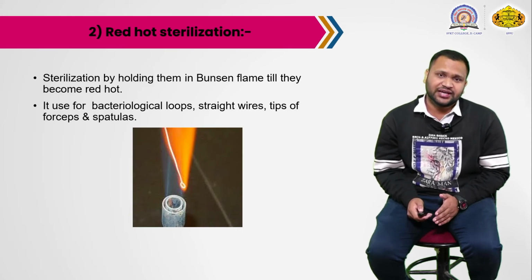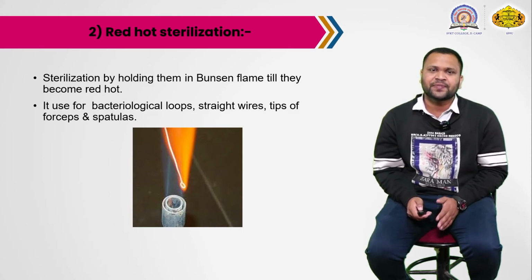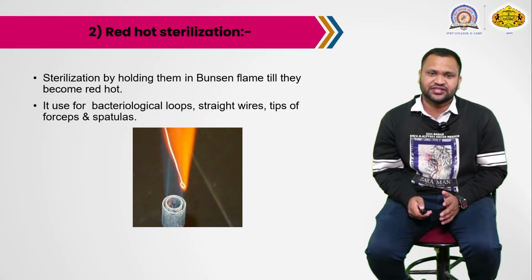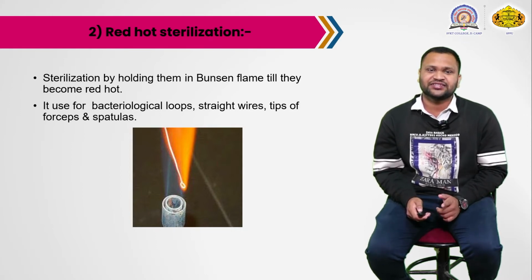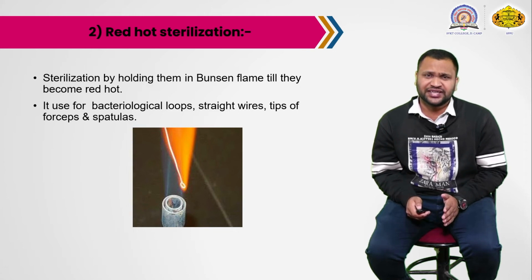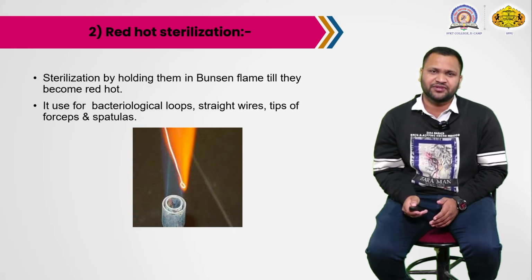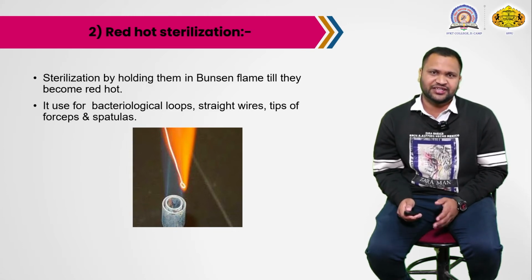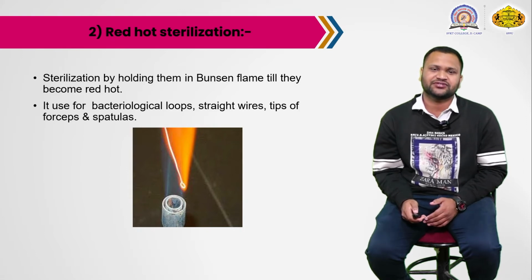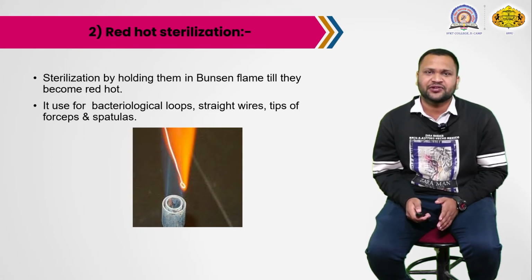The second one under dry heat sterilization is red hot sterilization. You can see in the diagram, this is the usual procedure in our microbiology lab. Before transferring a culture or doing any practical, we sterilize our nichrome wire loop.